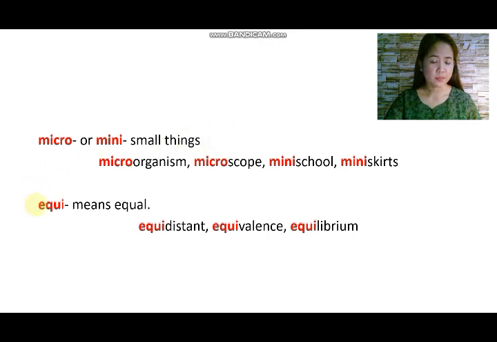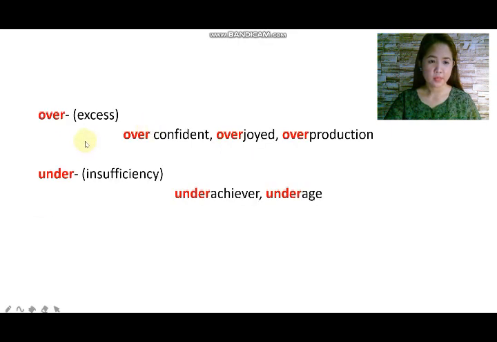The prefix equi means equal, attached in the words equidistant, equivalence, equilibrium. The prefix over means excess. This is attached in the words overconfident, overjoyed, overproduction. We also have the prefix under, which means insufficiency. And this is attached in the words underachiever, underage.